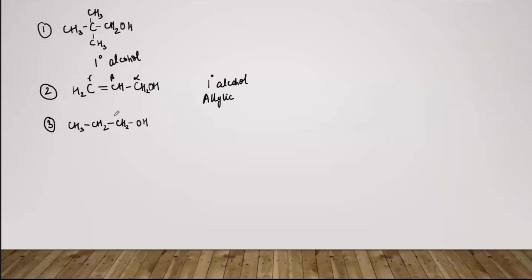ठीक है, now this again सबसे पहले क्या करना है, लेबल कर लो. To avoid any confusion, just label the carbons. Because the alpha carbon is attached to only one carbon, this is again 1 degree alcohol. But क्योंकि यहाँ पे डबल बॉन्ड नहीं है, तो ये सिंपल 1 degree alcohol है, प्राइमरी alcohol. Now this is OH and we have a benzene ring over here.